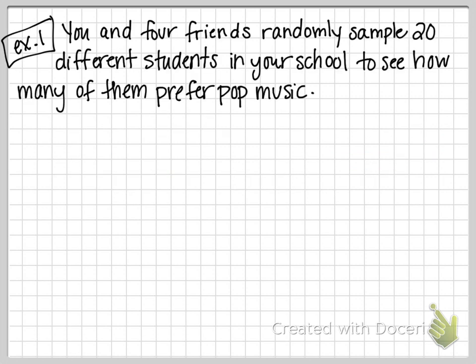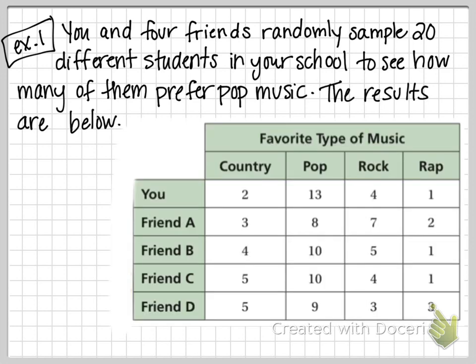For example, you and 4 friends randomly sample 20 different students in your school to see how many of them prefer pop music. So you're asking 20 people, and then 4 of your friends are also asking 20 people. So you're going to have a 100-person sample, but you each are going to have 20 answers, okay? So here's how it looks.